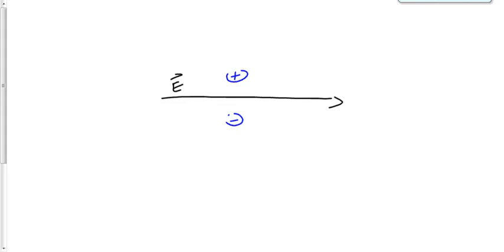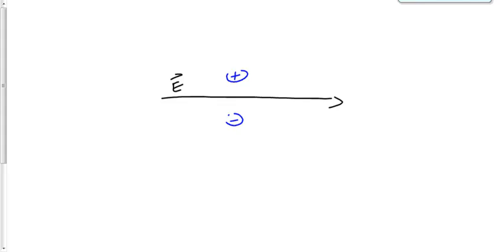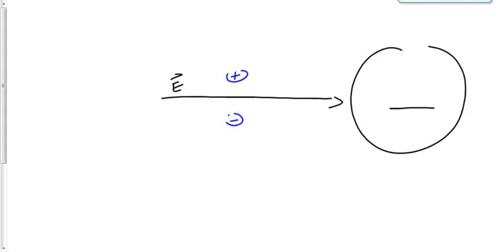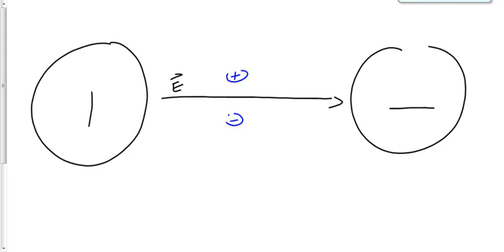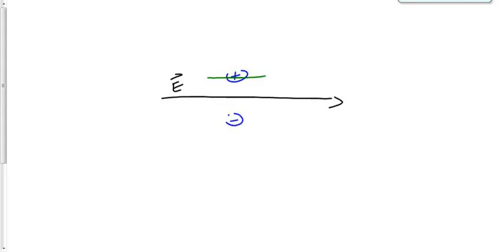Well, what caused the field? Was it a big positive over here? I don't know. Doesn't say. Was it a big negative over here? Could have been. Could have been a negative and a positive, right? Because the field goes away from the positive toward the negative. We don't know what caused it. It doesn't matter what caused it. We know that positives will experience a force with the field, and we know that negatives will experience a force opposite to the field, regardless of whether it was a positive that caused it, or a negative that caused it, or both that caused it. Does that make sense?